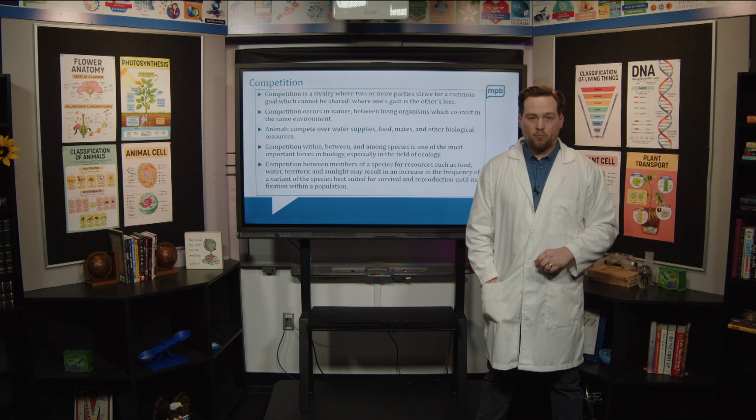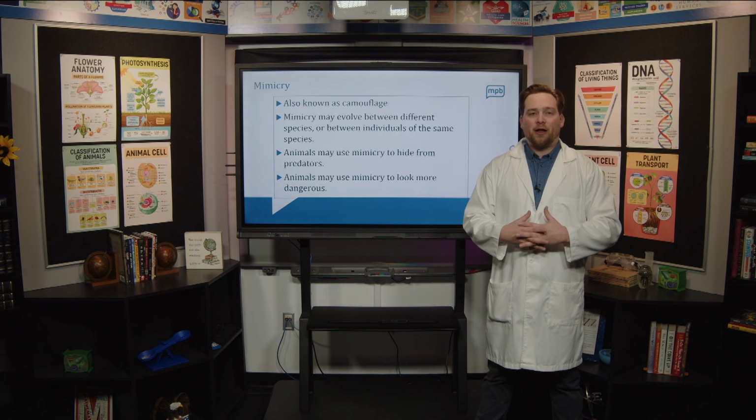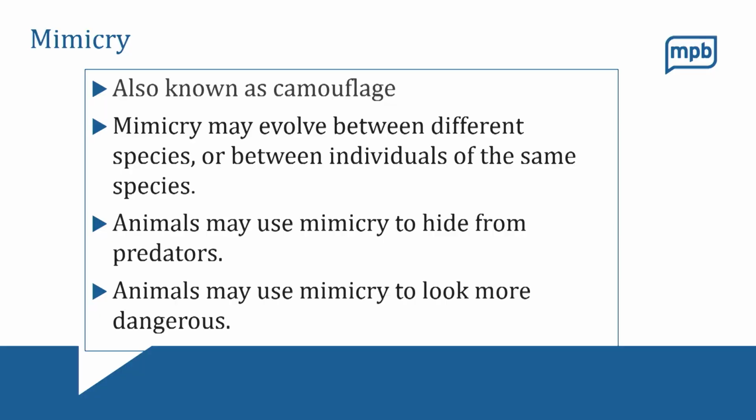Okay? Great. Okay, the last one we're going to talk about is mimicry. Mimicry is kind of like camouflage, where you're trying to look like something else. Mimicry may evolve between different species or between individuals of the same species. Animals may use mimicry to hide from predators. So think of something like a stick bug, where those bugs look just like a stick, and if you were just walking around the woods, you probably wouldn't even see it because it's camouflaged so well.